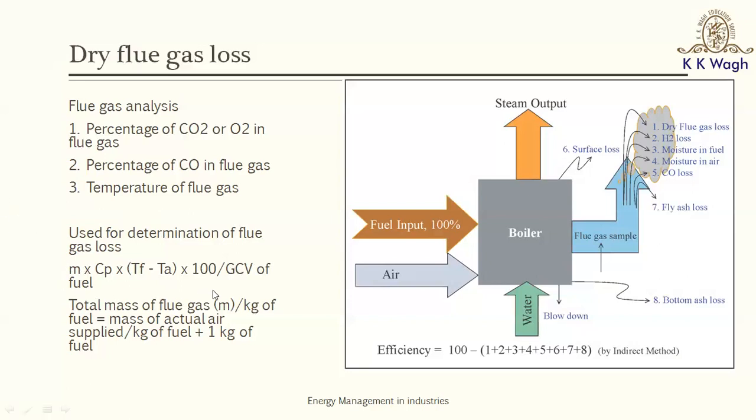Now from this formula, you can make out that if we supply an optimum quantity of air, we can improve the boiler efficiency. So this formula is very crucial in understanding how the boiler efficiency can be improved. So the mass of the actual air which is being supplied plus the mass of the fuel which is being burned gives us the mass of the flue gases.